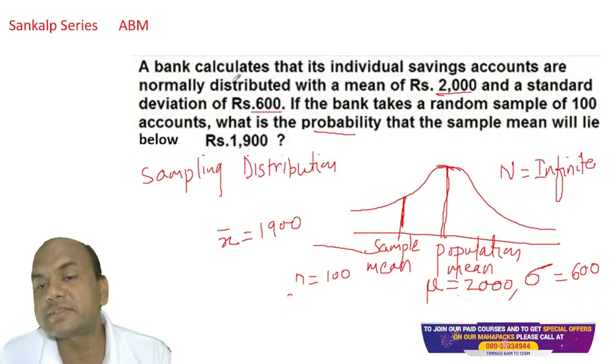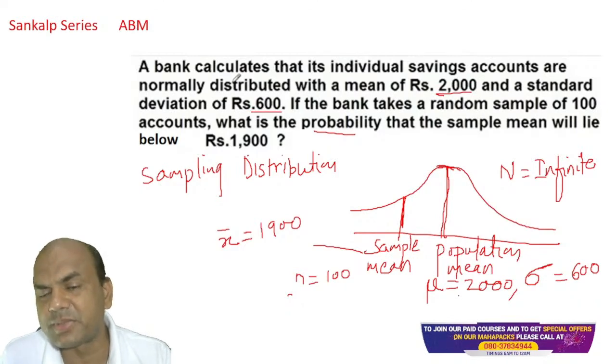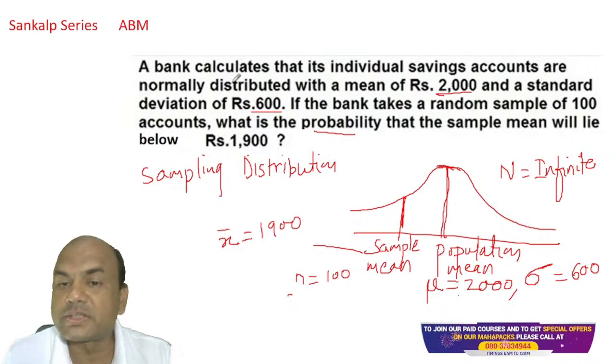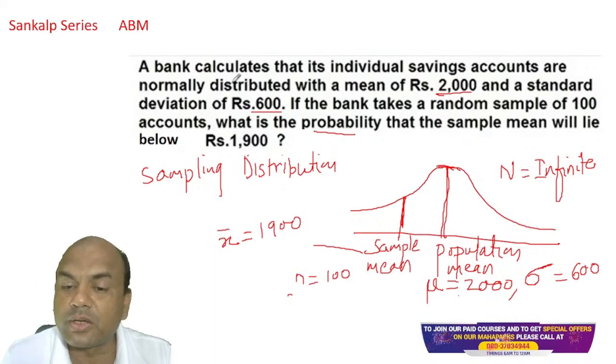If the bank takes a random sample of 100 samples, what is the probability that the sample mean will lie below 1900? So here, now look at this. Two things I have shown you, 2000 and 600. Now what is the significance of this 1900? Look at this. The population mean is 2000 over here.